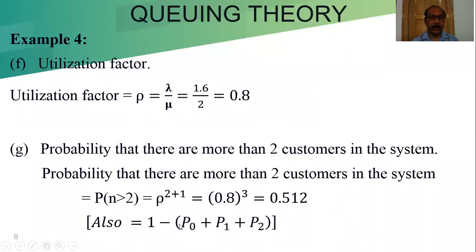Also we can find it in this way. Three independent events: the probability that there is no customer, 1 customer and 2 customers. Then the rest of the part, total probability is 1. If we subtract it, we will get the probability that there are more than 2 customers in the system. We can find that probability that way also, by considering the 3 independent events, summing up and subtracting from the 1.